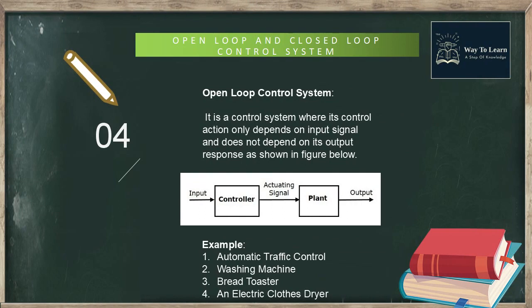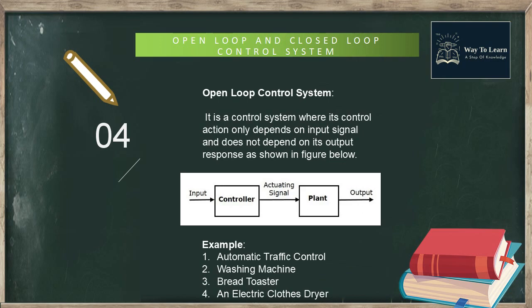Now I explain the open loop control system and closed loop control system. Open loop control system is a control system where its control action only depends on the input signal and does not depend on its output response, as shown in the figure below. Here in this diagram, an input is applied to a controller and it produces a controlling signal.